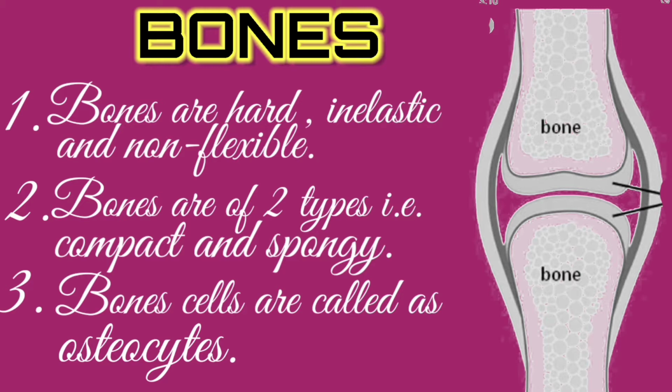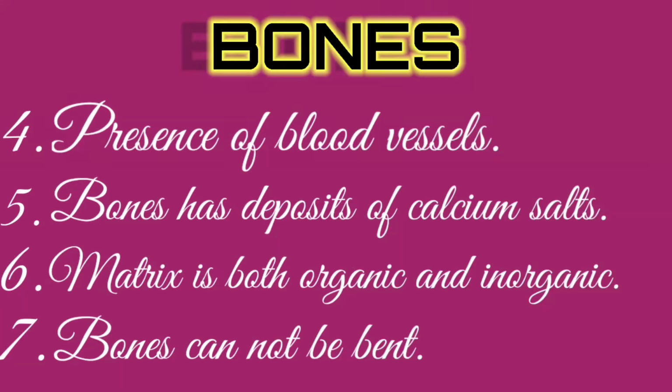Then second, bones are of two types, compact and spongy. Third, bone cells are called as osteocytes in comparison to cartilage, whose cells are called as the chondrocyte cells. So let's see more points about bone. Fourth point, presence of blood vessels, that is in our bones blood vessels are present. Fifth point, bones has deposits of calcium salt, that is in our bones calcium salts are deposit.